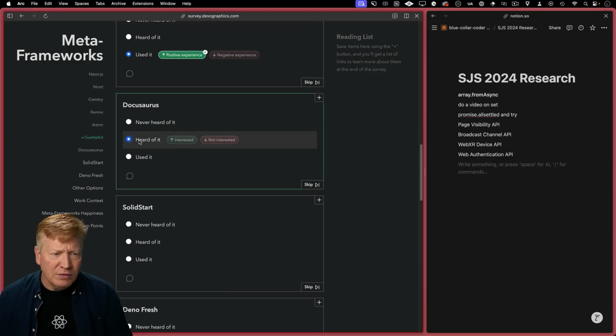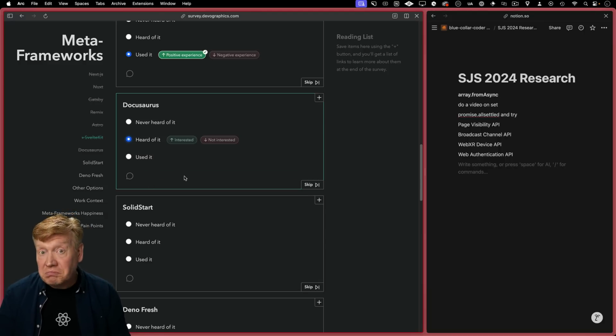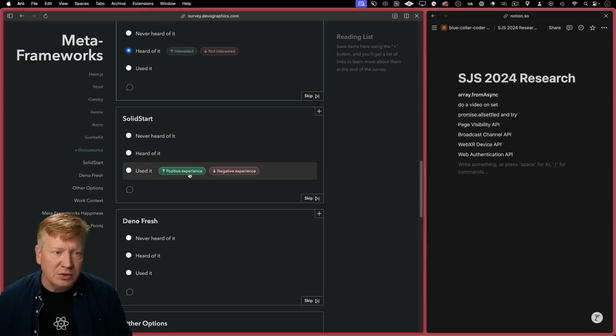I have heard of Docusaurus. I've never actually put it in production. It's kind of a little tangential, right? It's primarily for docs. If you don't make docs, then you're probably not going to use it. And I don't make docs. Solid Start, I have used it. Yeah, actually, yeah.